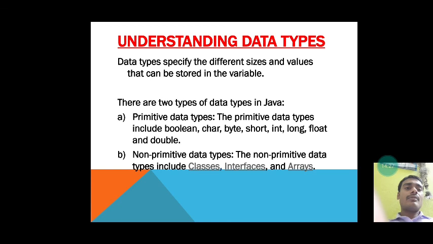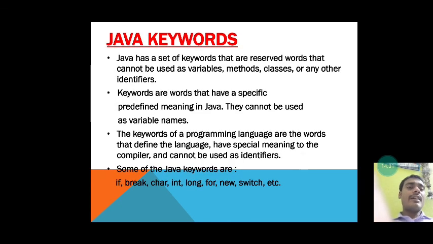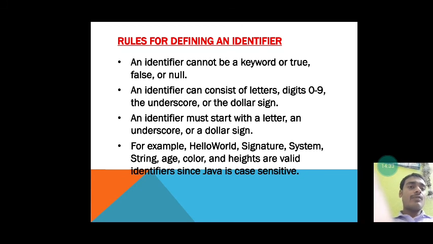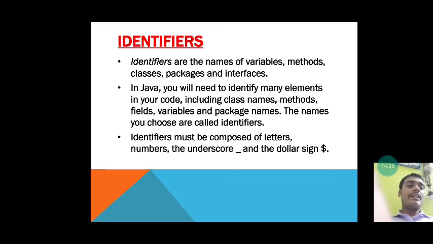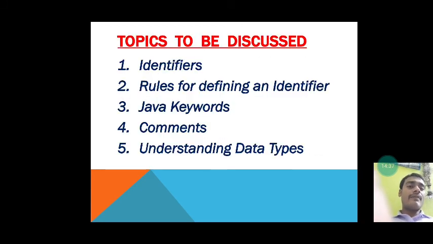Okay, so you have understood all the data types, comments, Java keywords and rules for defining an identifier. What are identifiers? So these topics you have understood very well. Okay, thank you children.